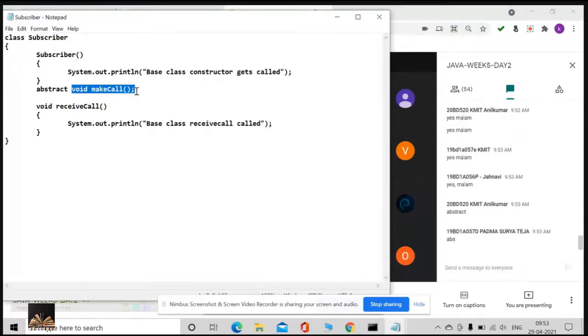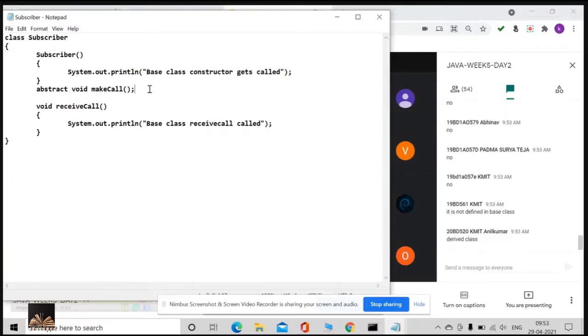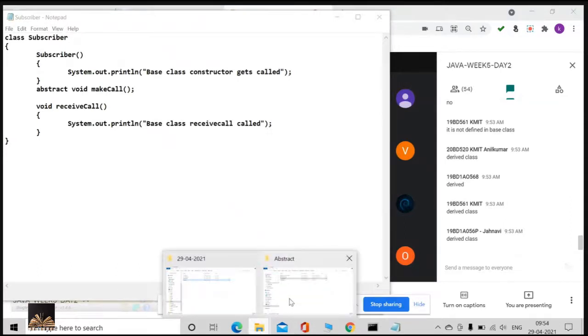Abstract. Whenever I say abstract, do we have any body for that? Do we have any implementation for that abstract method? No, not at all. The abstract method will never have the implementation. But who is responsible to provide implementation for this abstract method? Exactly. It is not defined in the base class, but the derived class has the responsibility to provide implementation for this. So I'll show you the derived class too.